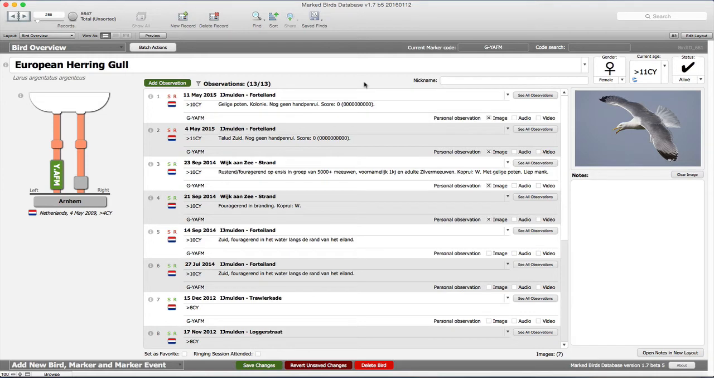Now, whether or not that's possible depends on a few scenarios and the kind of information that is or is not available. So let's have a look at a few of those. The most common scenario is that when you've been out in the field and you've seen a bird that you want to add to the database, and you've seen it for the very first time, so you have no information about that bird whatsoever. So let's have a look at that.